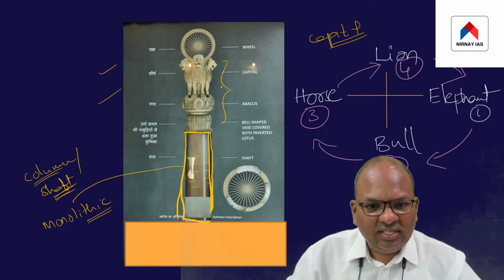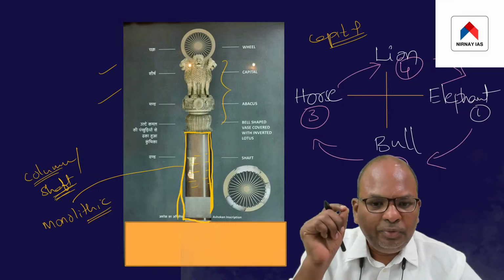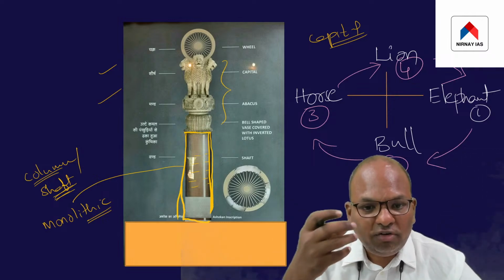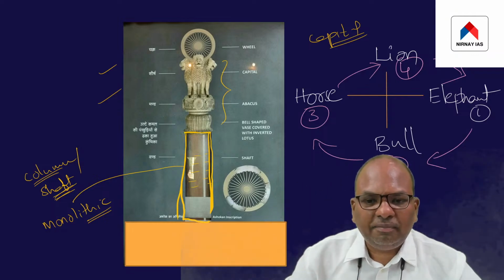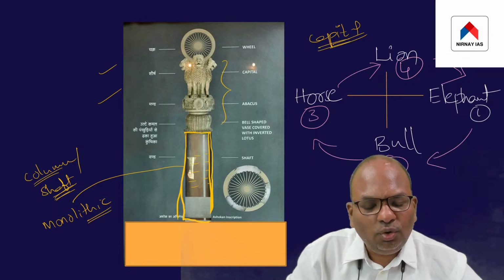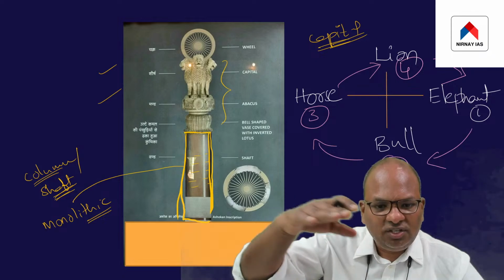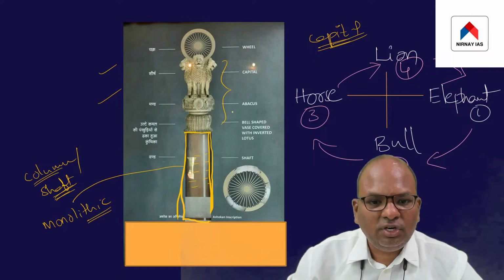So the point is this capital. What is a capital? The beautifully executed stone figurines of animals that are placed on top of the column is referred to as a capital. Let me explain to you what a capital is once again. Beautifully executed stone figurines of animals placed on top of the shaft is referred to as a capital.